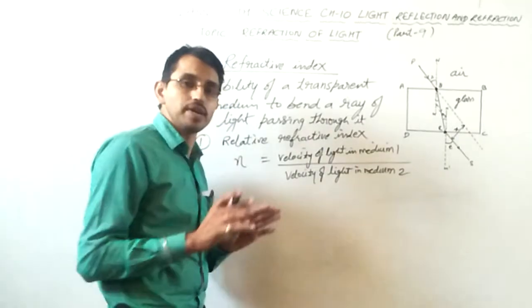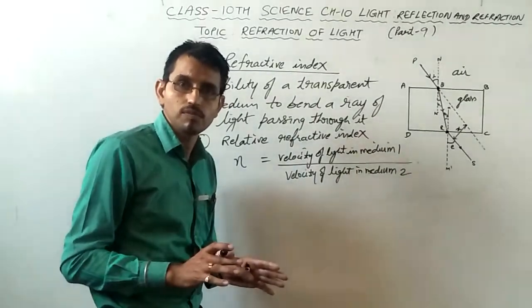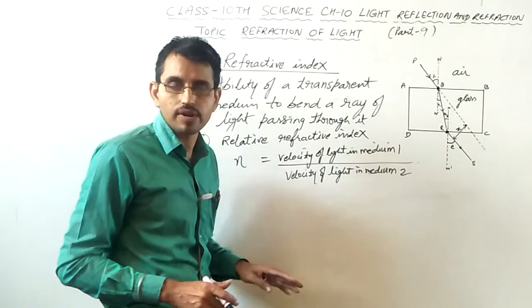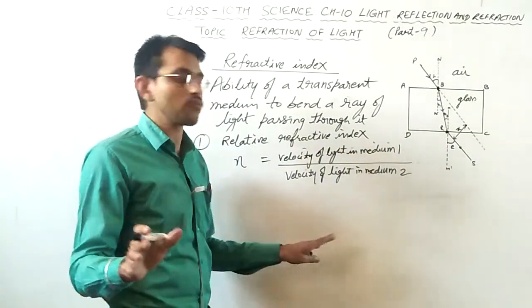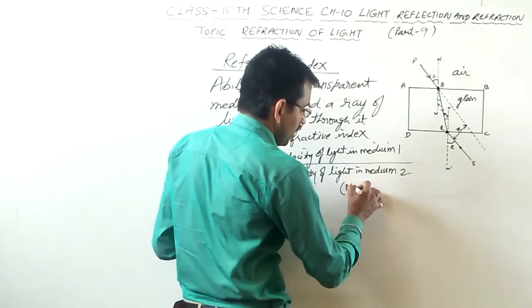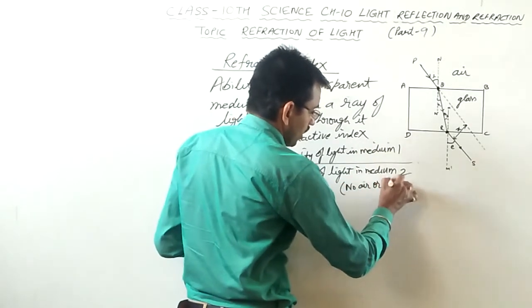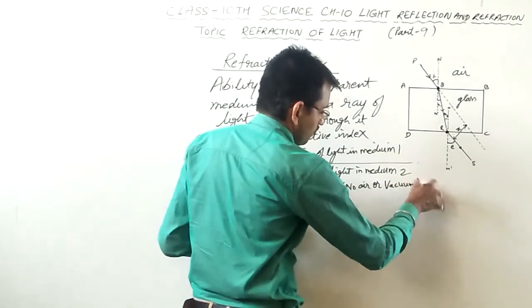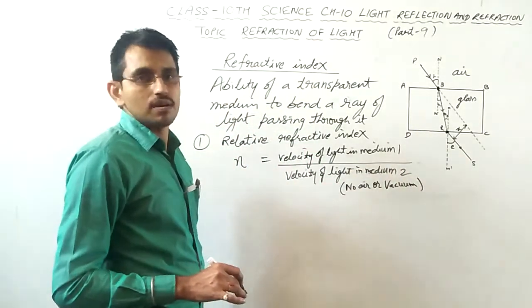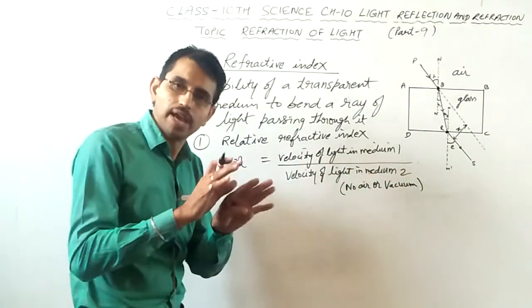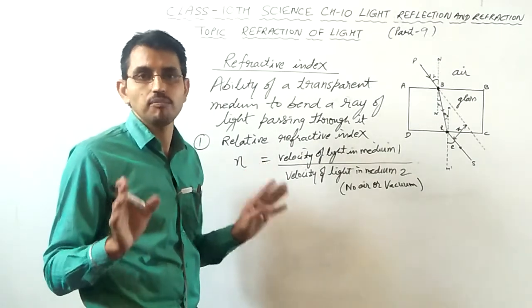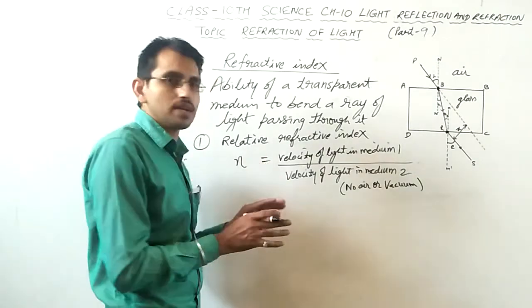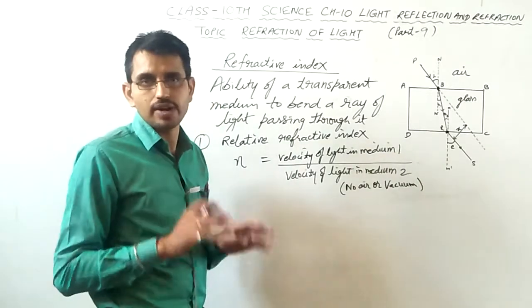Because if any of these media is air or vacuum, then that would be called absolute refractive index. In relative refractive index, there is no air or vacuum. Remember, no air or vacuum. Medium 1, medium 2 can be any transparent media, but no air or vacuum. This is the important thing that differentiates absolute and relative refractive index.